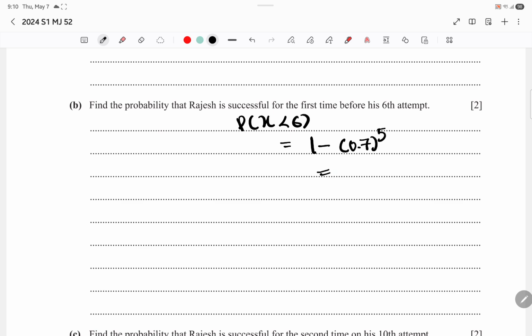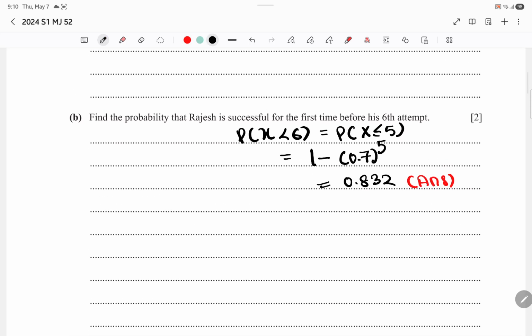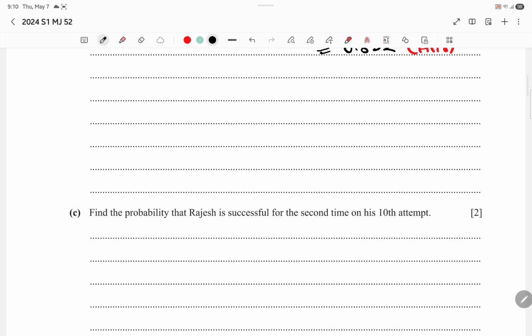That's the formula whenever it's less, because this can be written as P(X is less than or equal to 5). So it's going to be this. Correct. Guys, always write your answers to 3 significant figures, always.